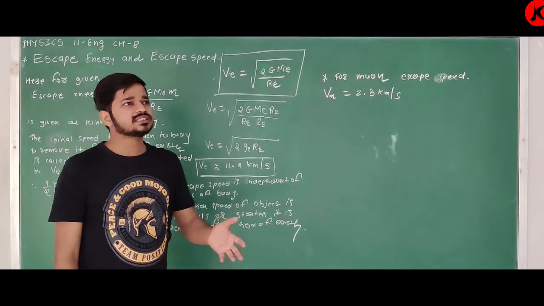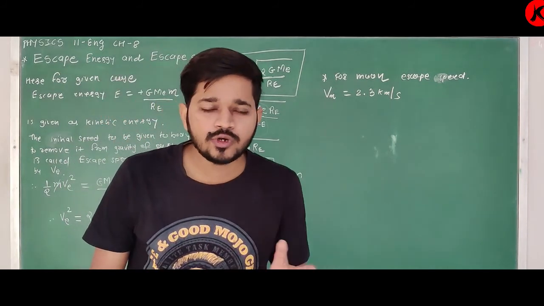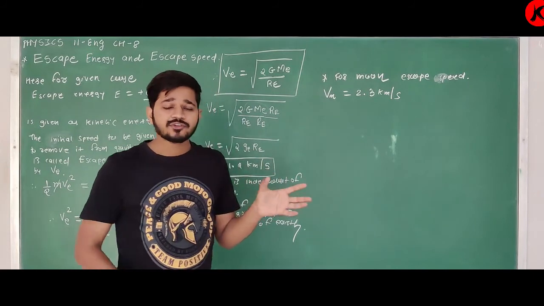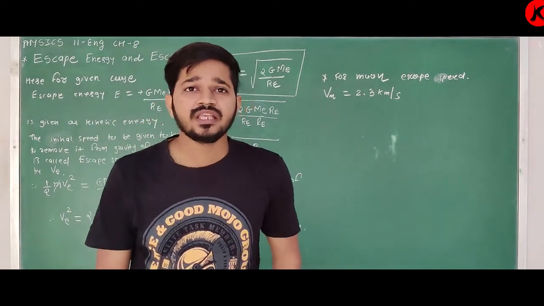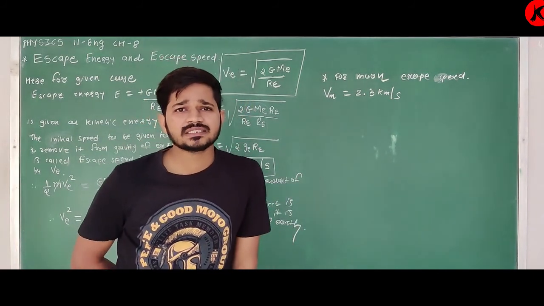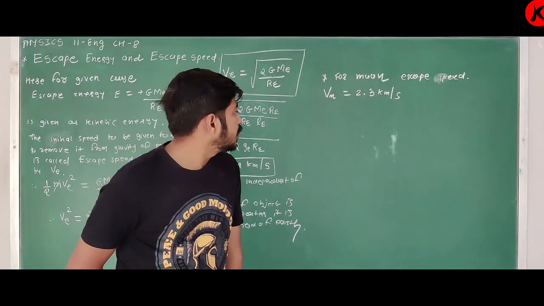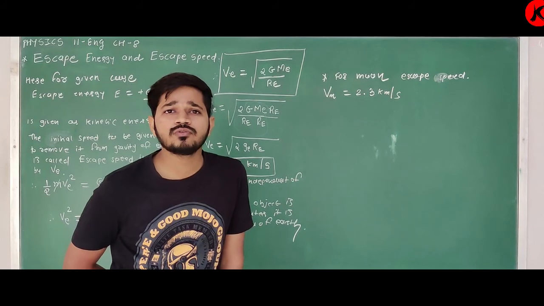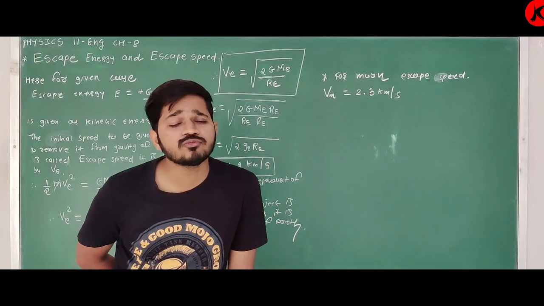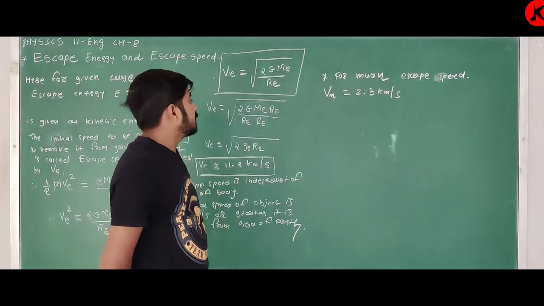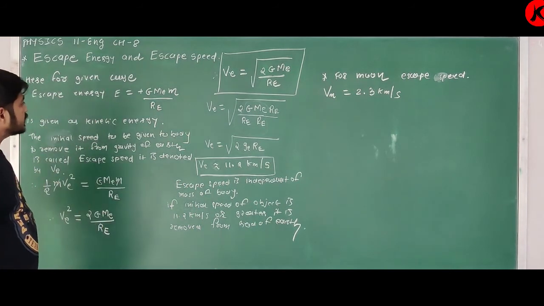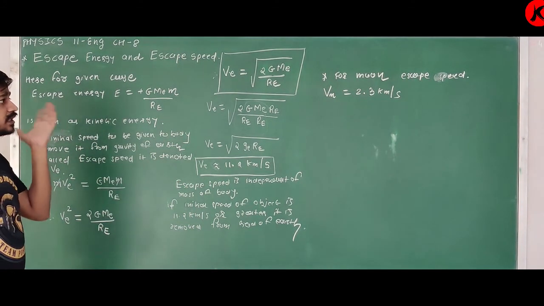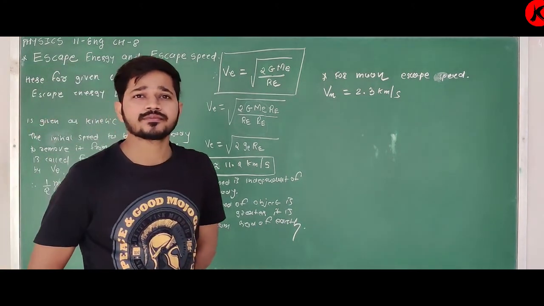The moon has no atmosphere. The reason is this escape speed. If the speed of gas molecules is greater than 2.3 km per second, they are removed from the gravitational field of the moon. That's why it has no atmosphere. So yes, it is all about escape energy and escape speed that you have to remember.